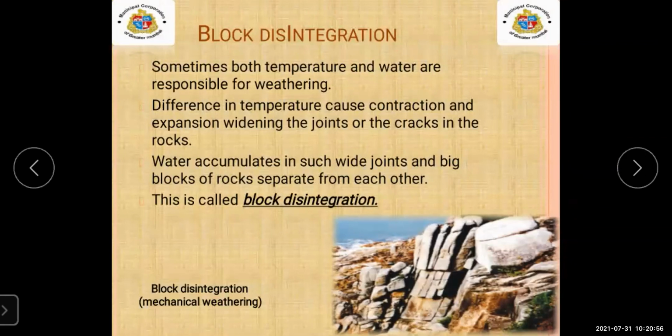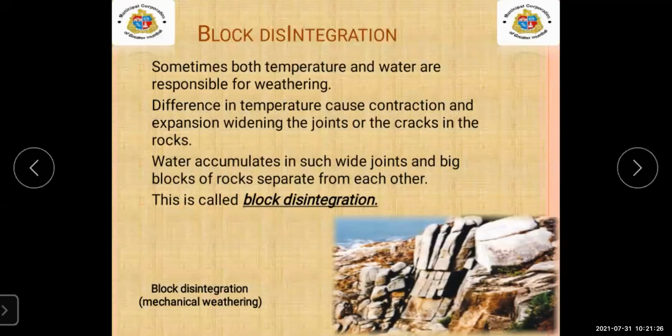Difference in temperature causes contraction and expansion, widening the joints or the cracks in the rocks. Water accumulates in such wide joints and big blocks of rock separate from each other. This is called block disintegration.